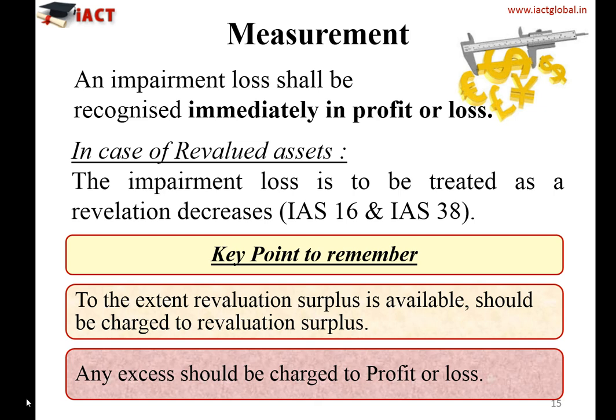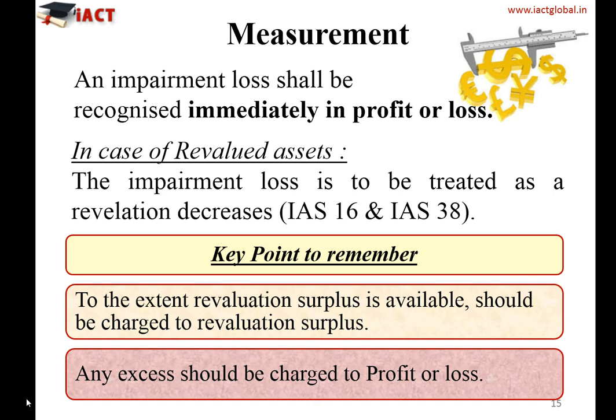Okay. So now we understand and we know very well how we need to calculate the recoverable amount, and recoverable amount is the higher of the fair value less cost of disposal and the value in use. And now, once we have the carrying value less recoverable amount, the balance that comes up is an impairment loss. So how do we do the accounting of impairment loss? An impairment loss should be recognized immediately in the profit and loss account because it's your loss.